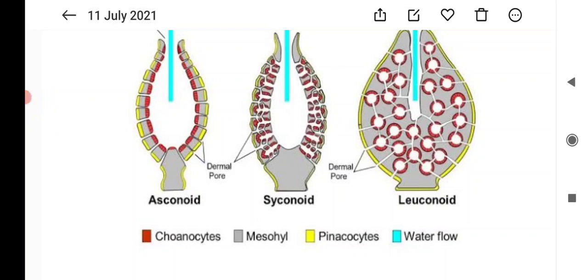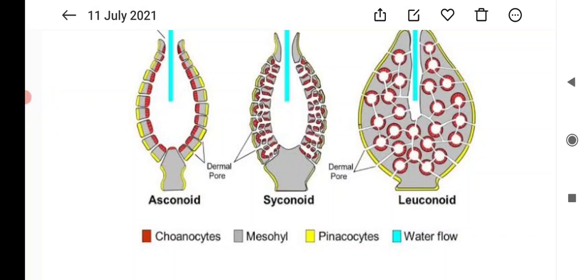They are flagellated collar cells; they have flagella, hair-like structures. They create and maintain the water flow through the sponges, thus facilitating the respiratory and the digestive functions.